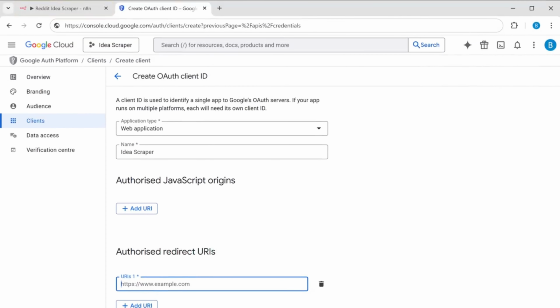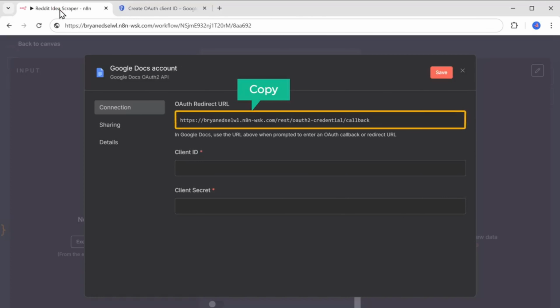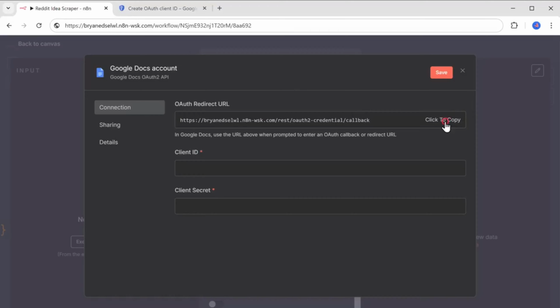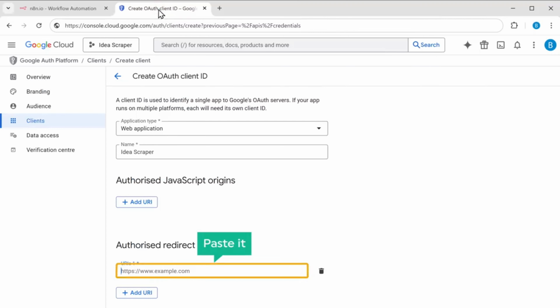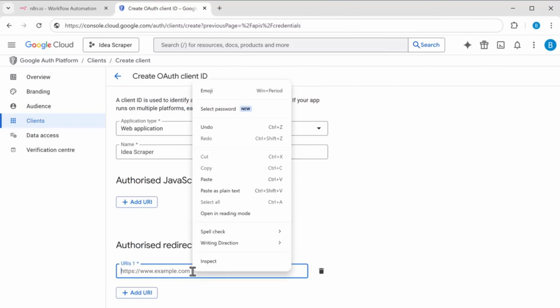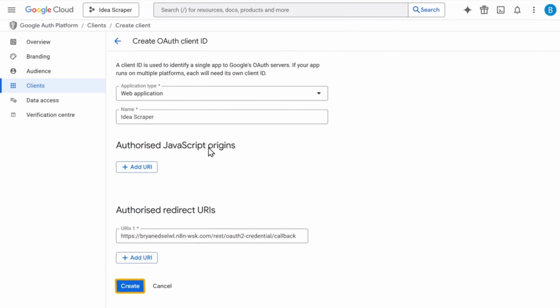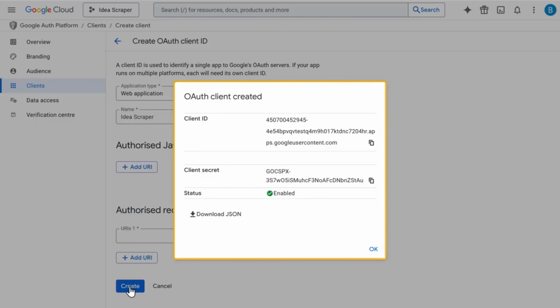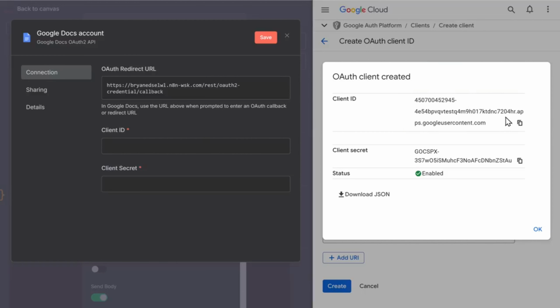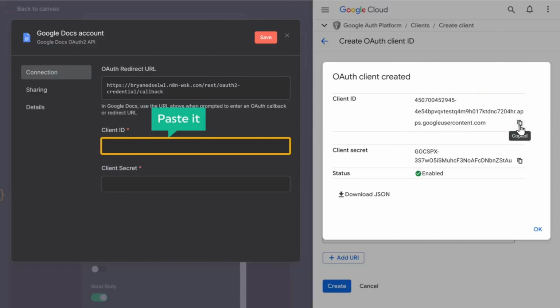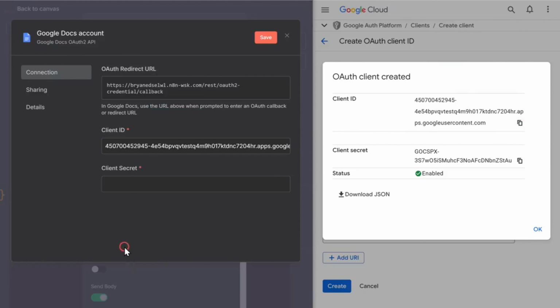So go back to our n8n workflow and copy the OAuth redirect URL from the Google Docs credential window and paste it in the Google Cloud Console. Click create and a window will pop up with your client ID and the client secret. Copy the client ID and paste it in n8n. Then copy the client secret and again paste it into n8n.